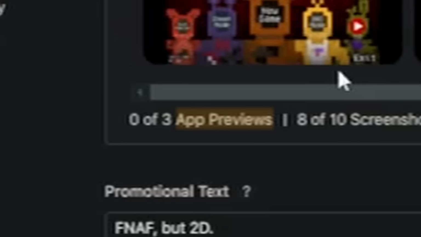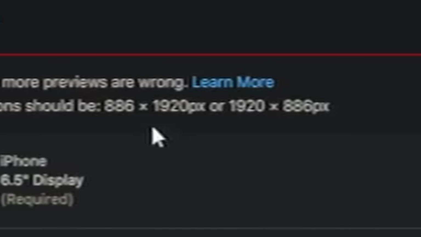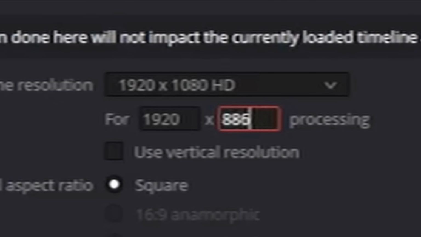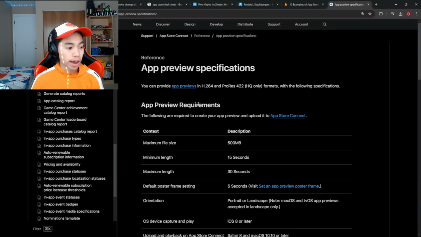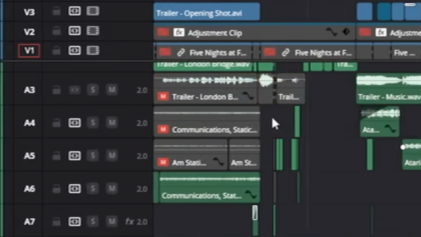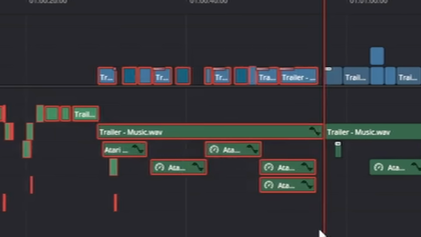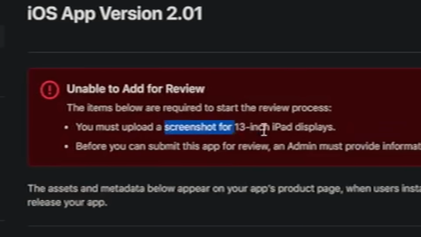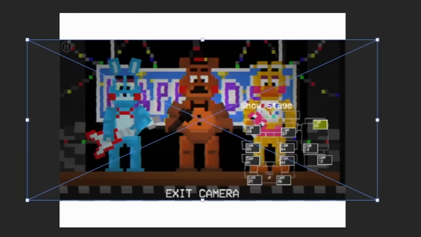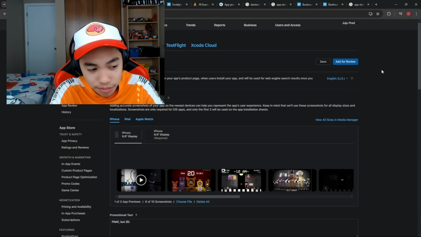What are the chances Apple rejects me? We wanna add an app preview, drag this in maybe. App preview dimension should be that. I tried to upload it here, but if we go into our app preview, maximum length 30 seconds. So we're gonna have to cut out a lot of stuff. There's a chance Apple just rejects this. We must upload a screenshot for 13-inch. I'm ready for submission. It's gonna get pretty complicated if Apple rejects this.